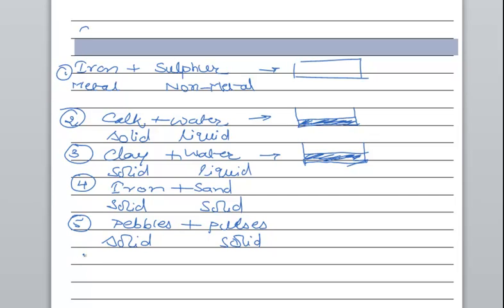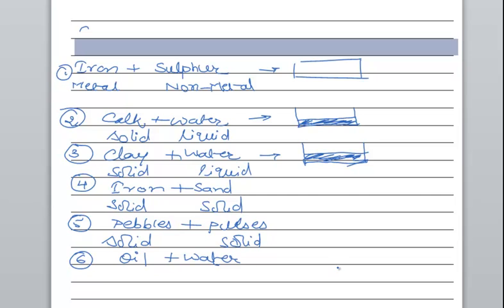Or there can be a mixture of liquid and liquid, like oil plus water. Just pour a few drops of oil in water. That also forms a mixture. Oil is insoluble in water. It is not at all soluble. It doesn't dissolve. You can see the droplets of oil over water.